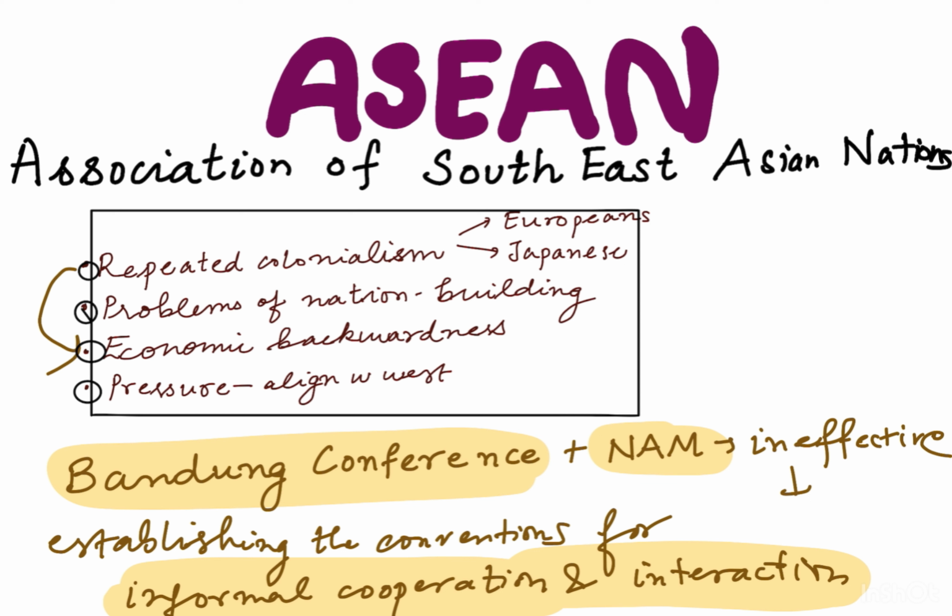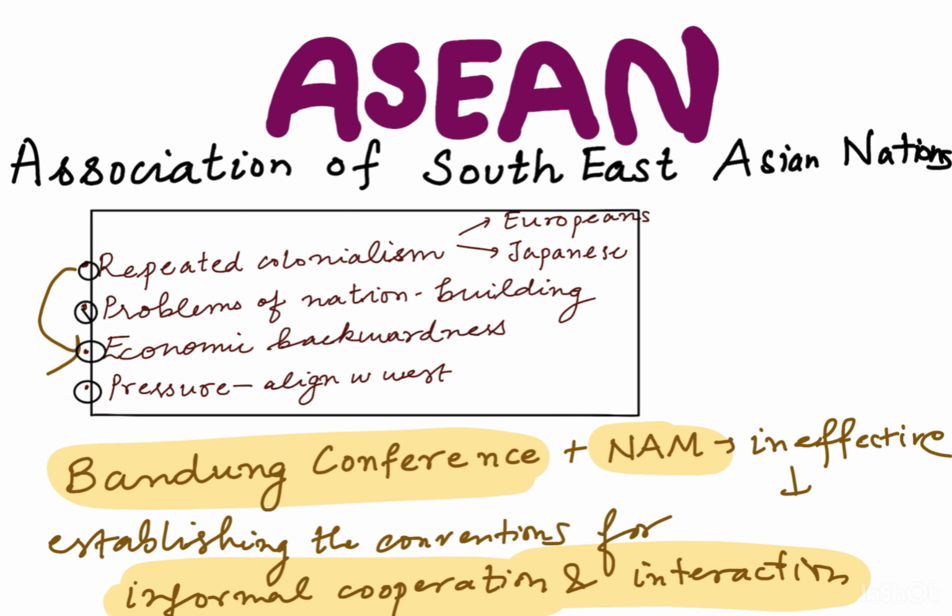The common thing about all of these nations was that they were repeatedly colonized by the Europeans and by the Japanese. This repeated colonialism led to economic backwardness, and there was a problem for the nation building of these nations.